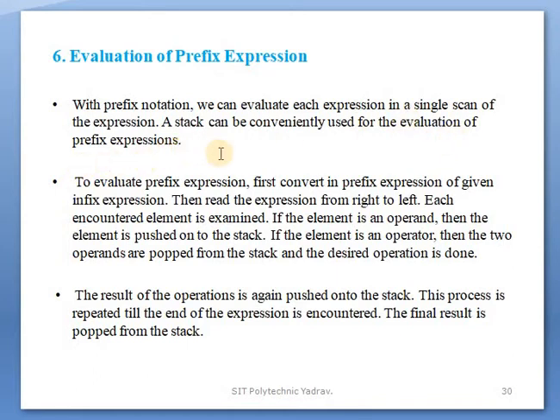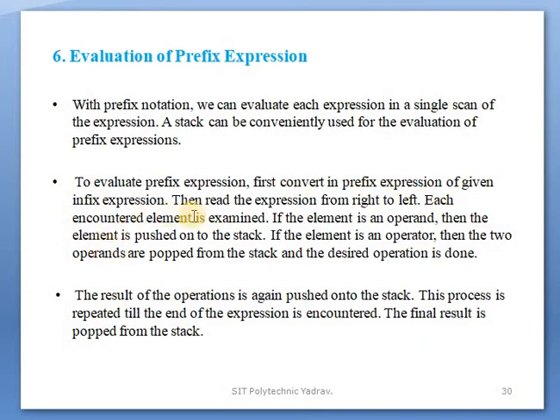It is the same as the postfix expression. To evaluate the prefix expression, first convert the given infix expression into a prefix expression. For example, if we have an infix expression, we first convert it to prefix notation. Otherwise, if it is already in prefix notation, then we evaluate the expression by reading it from right to left.